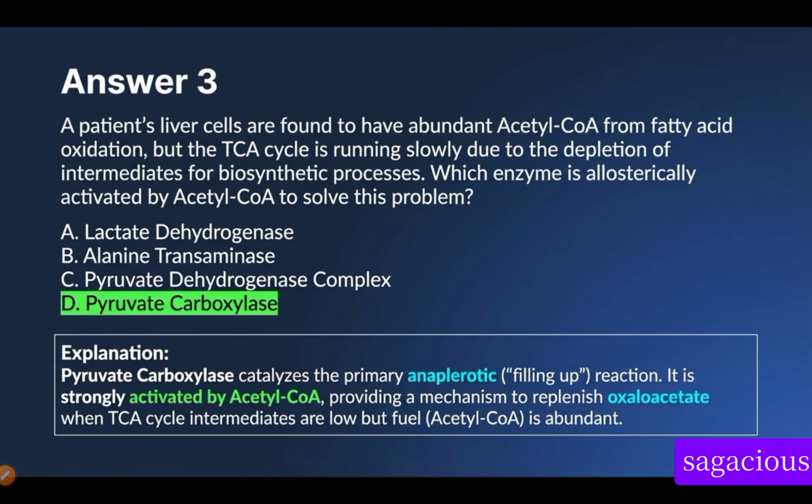Pyruvate carboxylase catalyzes the primary anaplerotic, which is filling up, reaction. It is strongly activated by acetyl-CoA, providing a mechanism to replenish oxaloacetate when tricarboxylic acid cycle intermediates are low, but fuel is what? Abundant. So this is all we have for pyruvate metabolism.